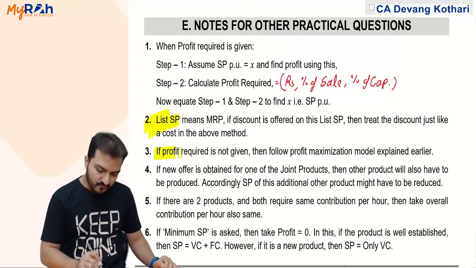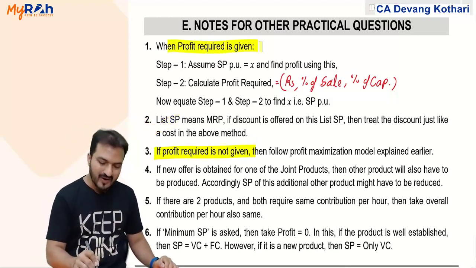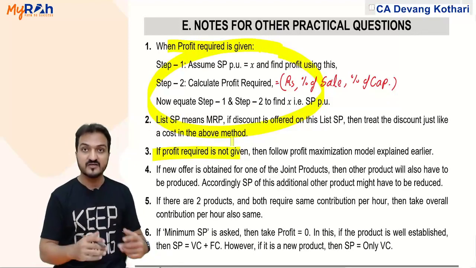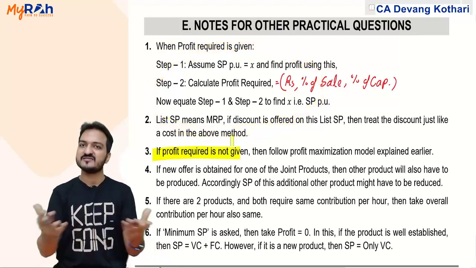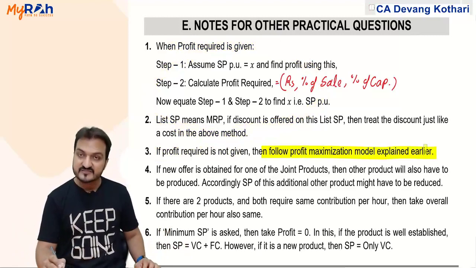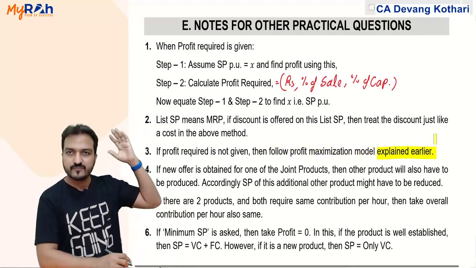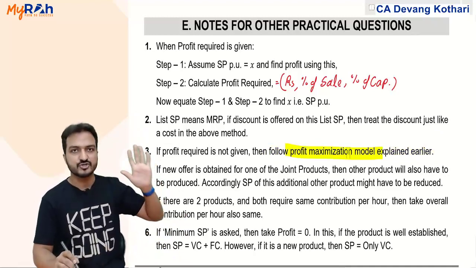Third, if profit required is given, then these are the steps. If profit required is not given, meaning you find the price which gives maximum profit, then follow the profit maximization model as explained earlier, in the starting of my summary notes. Trial and error method or equations method in the profit maximization model.